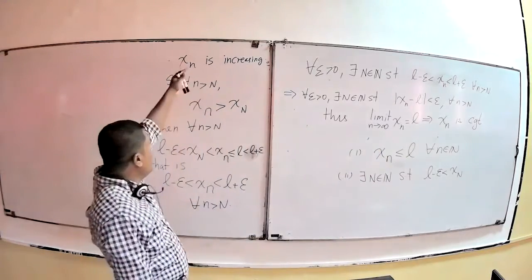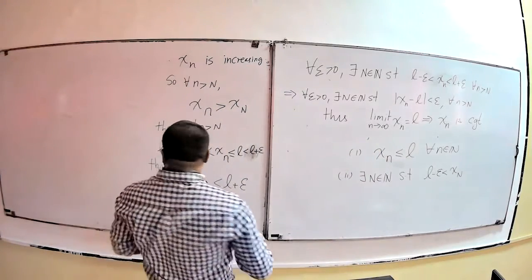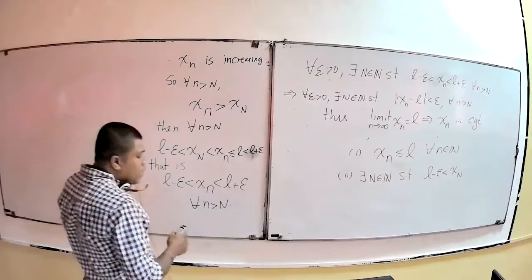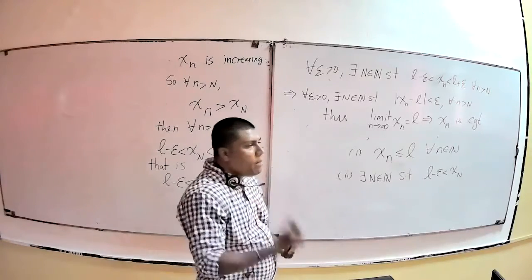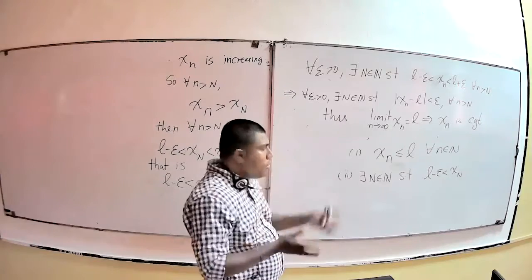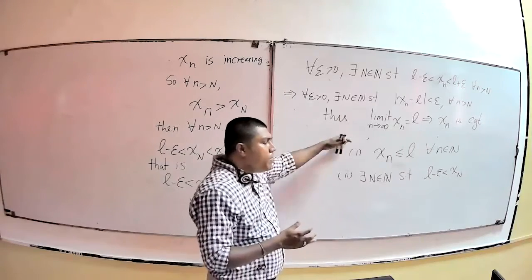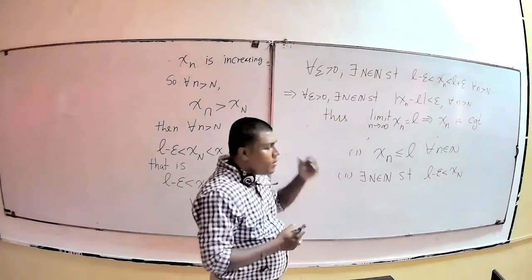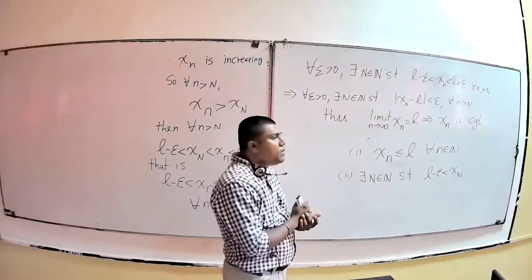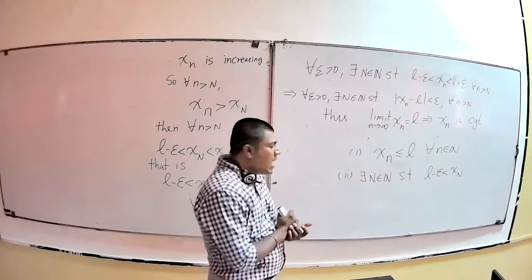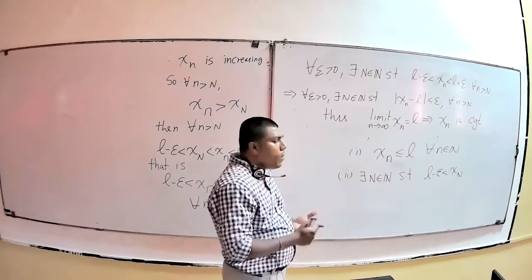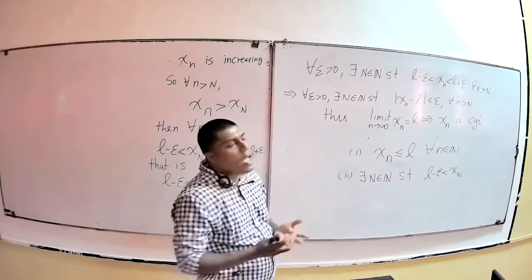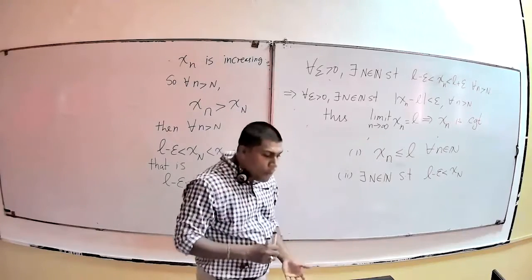We begin with an increasing sequence which is bounded above, right? Because it is bounded above, the supremum comes in. So we say that the set which contains all the components of the sequence is bounded above. So because of that, we have the supremum property.